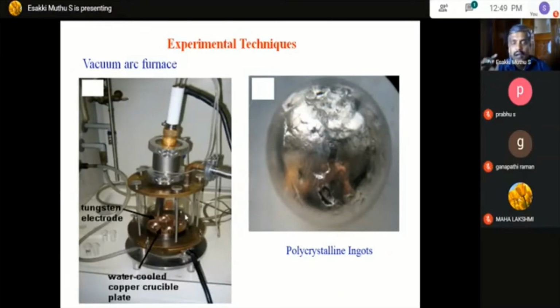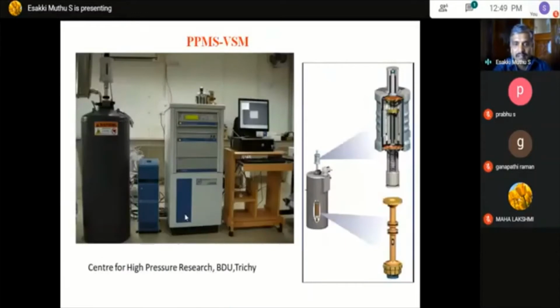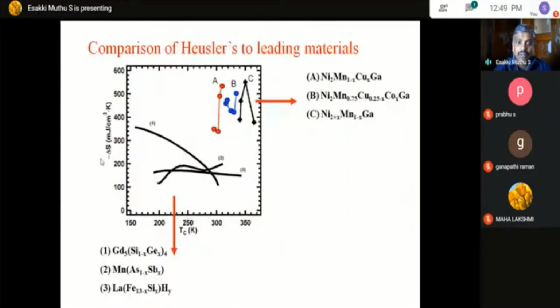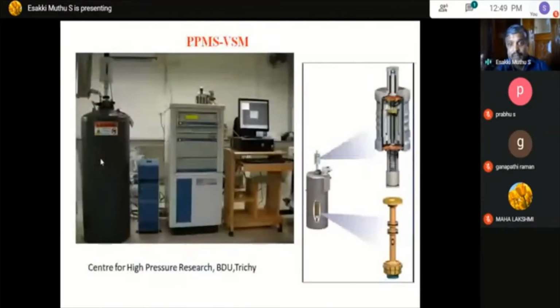Okay. And then to measure the delta SM value, which you have seen, in order to do the experiment we use the physical property measurement system, which is attached with the vibrating sample magnetometer. This work was done at the Center for High Pressure Research, Bharathidasan University, Tiruchirappalli. In the diagram you can see the vibrating sample magnetometer, and this is the expanded view. It is shown here, along with the total data collection.